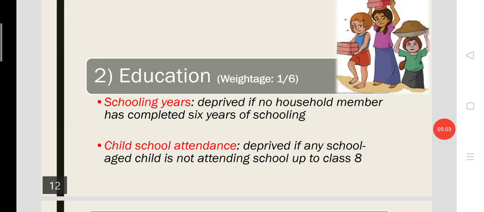Moving on, the second dimension of the multi-dimensional poverty index is education. Education has two indicators: schooling years and child school attendance.